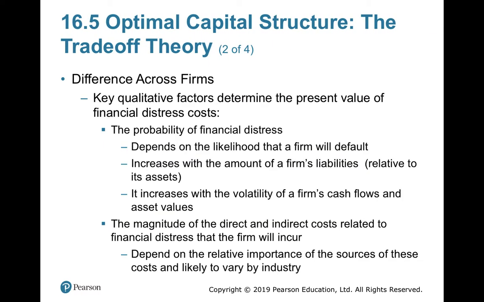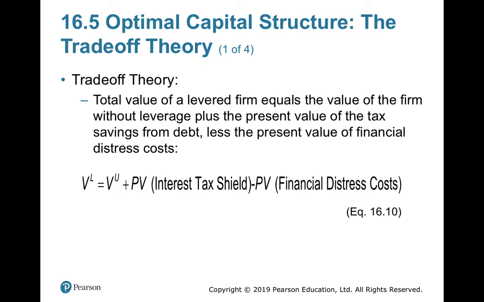So the value of the levered firm is equal to the value of the unlevered firm plus the present value of ITS minus the present value of financial distress cost. Direct cost, indirect cost all together, make up the present value of financial distress cost. So you don't consider only the ITS.